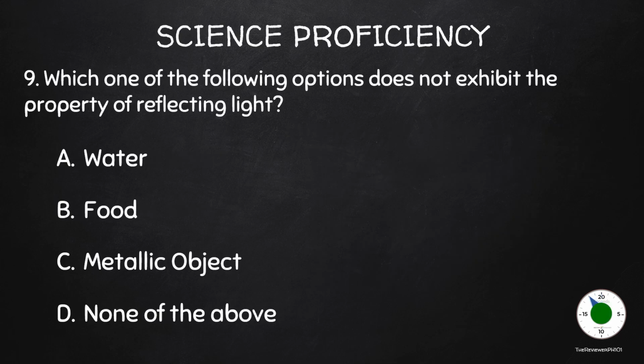9. Which one of the following options does not exhibit the property of reflecting light? A. Water. B. Food. C. Metallic object. D. None of the above.